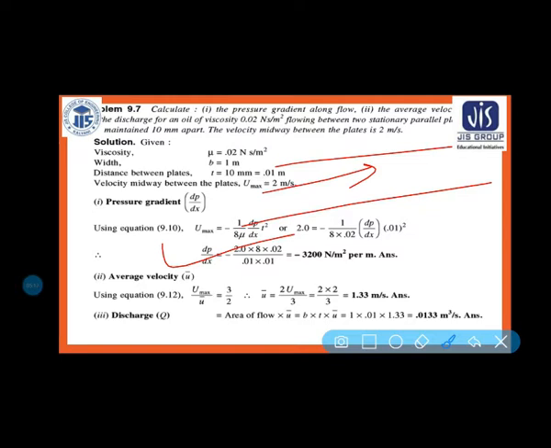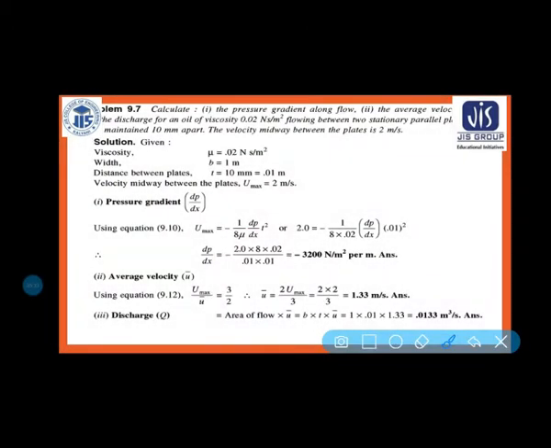Next, average velocity. You know that u max by u bar, that is your average velocity, is equal to 3 by 2, not 2, 3 by 2. In case of a circular pipe it is 2, but here it is 1.5. You know u max is equal to 2 meter per second, so u bar is equal to 1.33 meter per second.